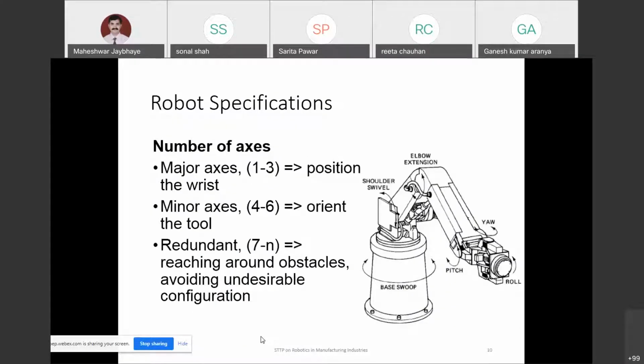This we have seen in the specifications. Major axis as first XYZ, minor axis as a gripper, that wrist which we are attaching. So that your roll pitch, that will be 3 degrees of freedom, so 6 degrees of freedom. And you are going to attach these redundant degrees of freedom for the tools as well as some special applications to the end effector.